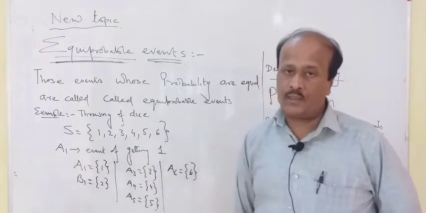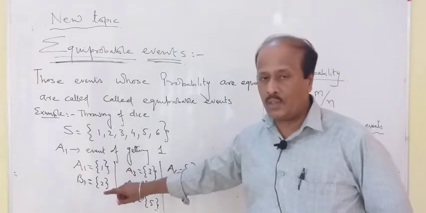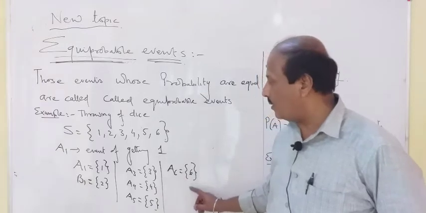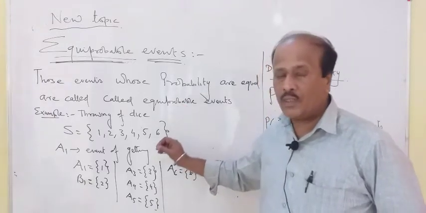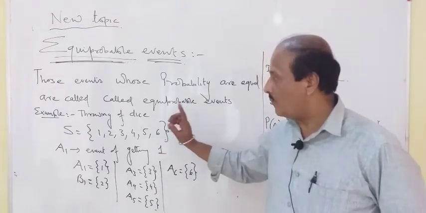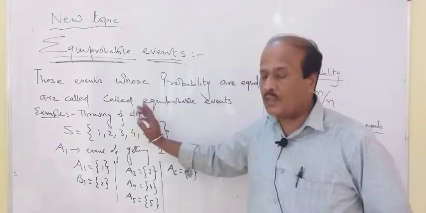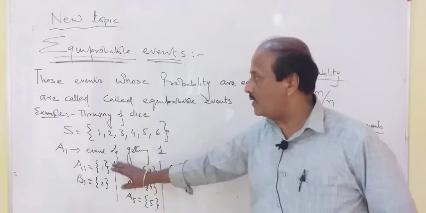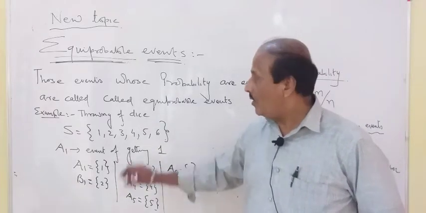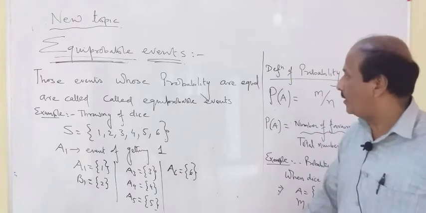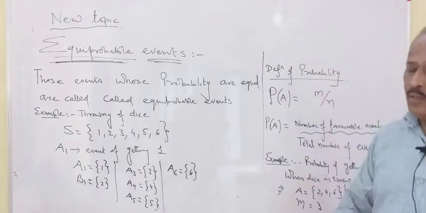If you throw the dice, it can be 1, 2, 3, 4, 5, or 6. If the occurring chance, which I will tell you in the next topic, is equal, then we say equiprobable event. Using this concept, we get the definition of probability. We were waiting for the definition of probability.